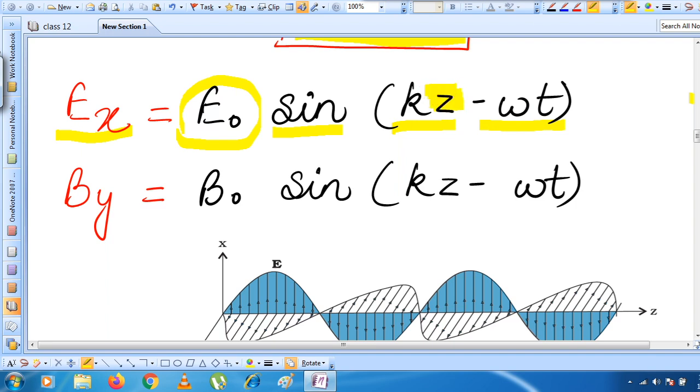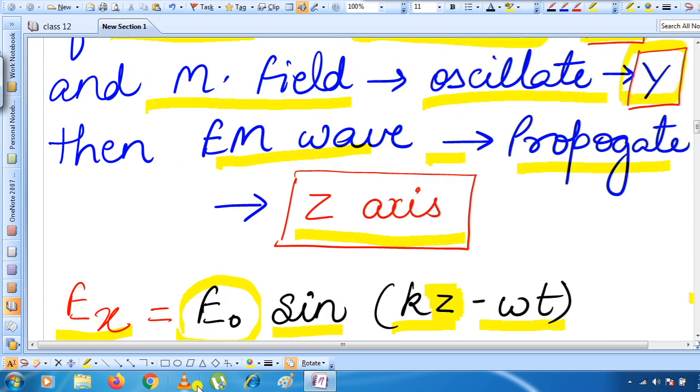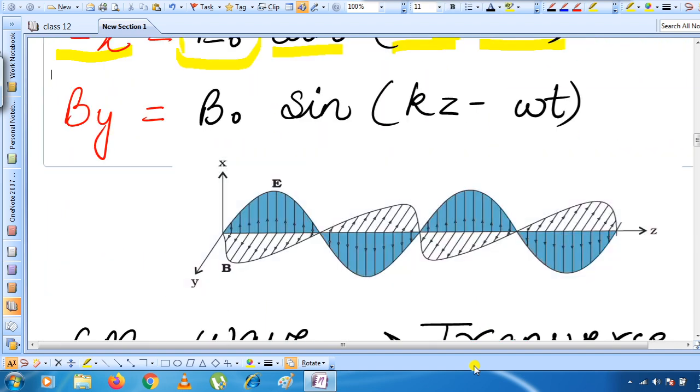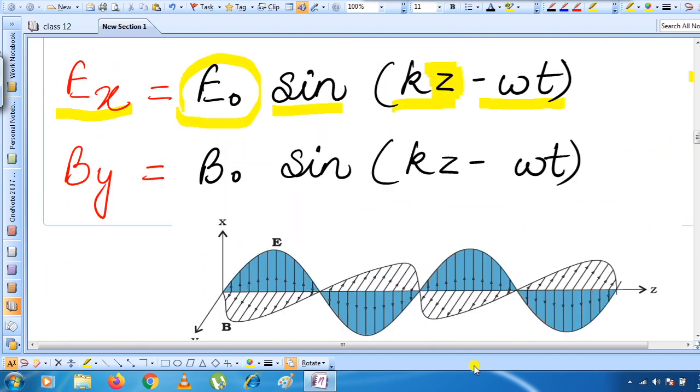If you remember in class 11th, you must have studied that whatever comes with this k shows that the wave is propagating in the same direction. In this scenario, the electromagnetic wave will be propagating along the z-axis, so we have written E0 sin(kz minus omega t).